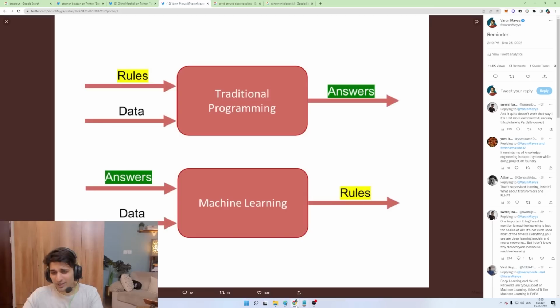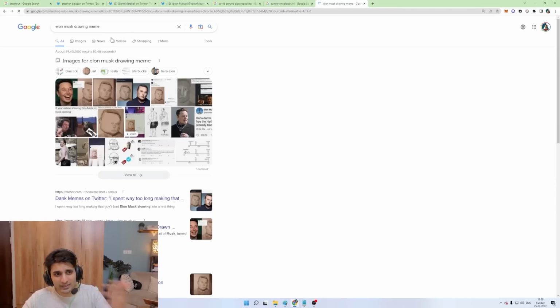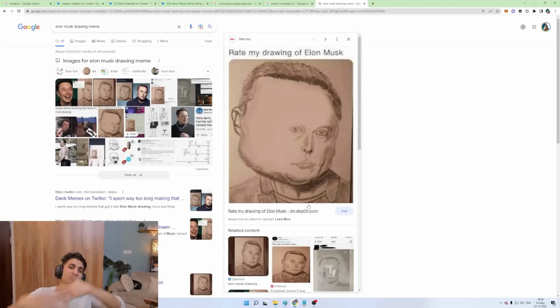In fact, there's one meme image of an Elon Musk drawing that keeps going around on the internet, which is this. If you just stare at this image for a few seconds, you'll realize all the parts are correct, but the distance from each other is off. The artist has understood how to draw things, but has not understood how to distance these things. This is even worse. He has not understood how to distance these things correctly from each other. So his rule set is wrong. The unconscious rules he's applying are wrong.